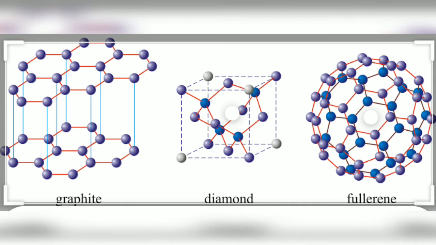Okay, so here you are able to see the structure of graphite, the structure of diamond and the fullerenes, which appears with a ball-like structure. So dear students, we will be talking about each of them in detail. We are going to talk about graphite, diamond and also the fullerenes.